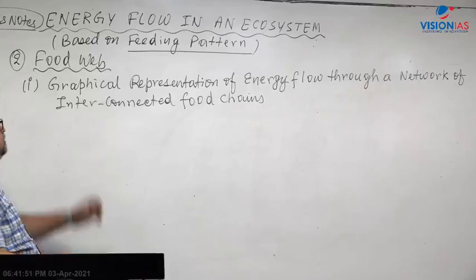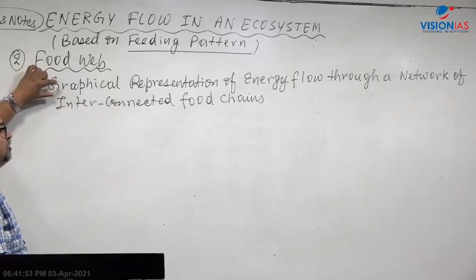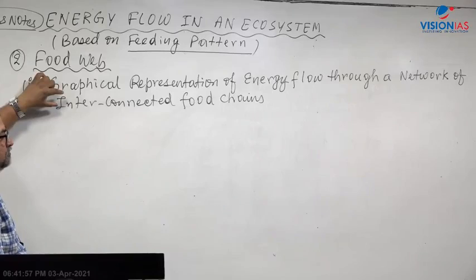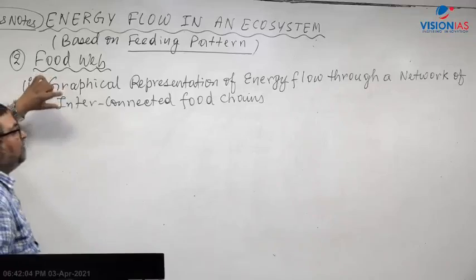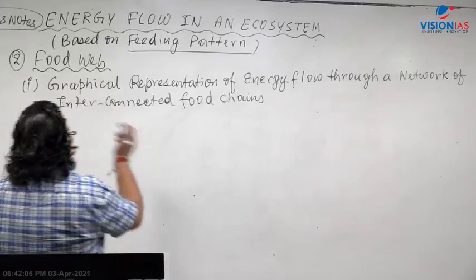What is the food web? It is a graphical representation of energy flow through a network of interconnected food chains, where an organism is a part of more than one food chain. It is also called web of life, right?